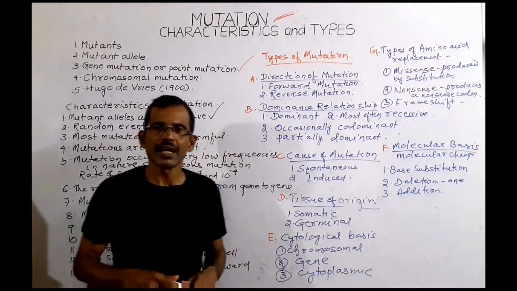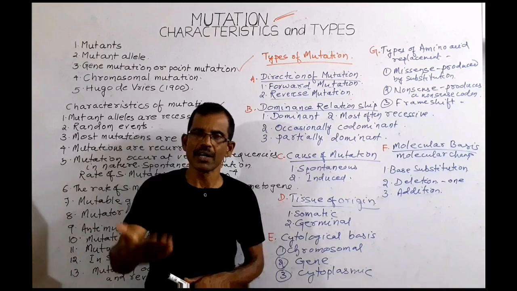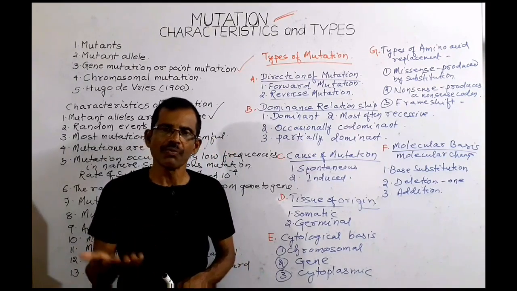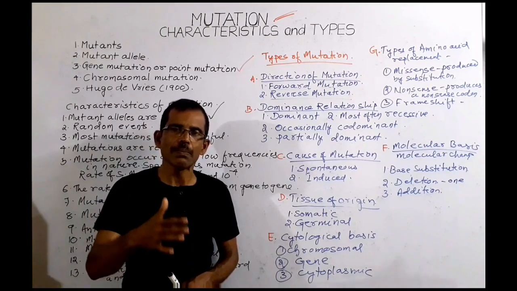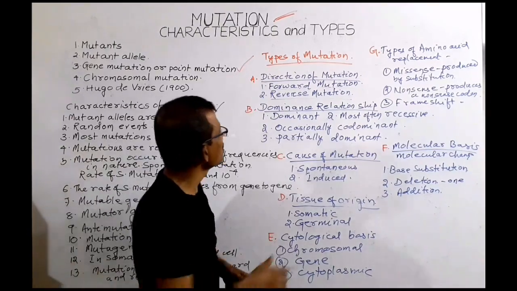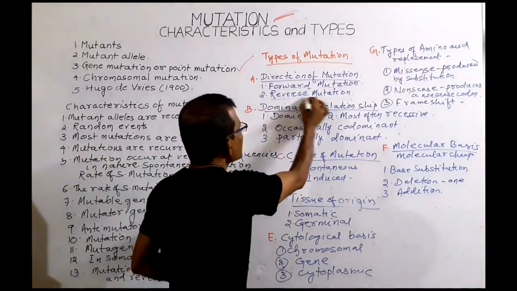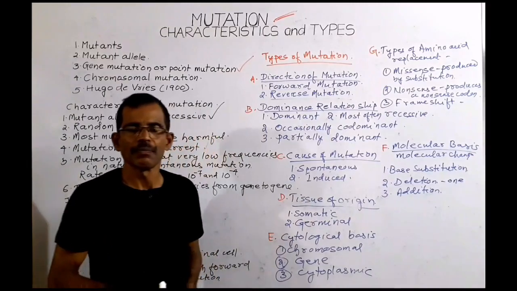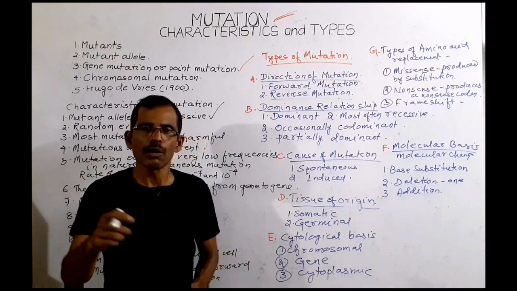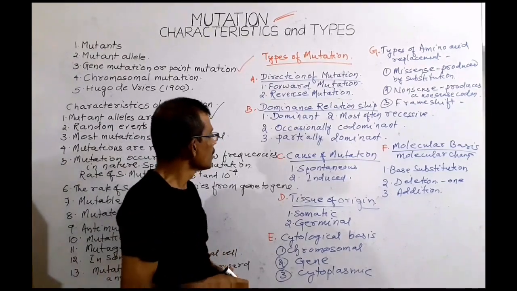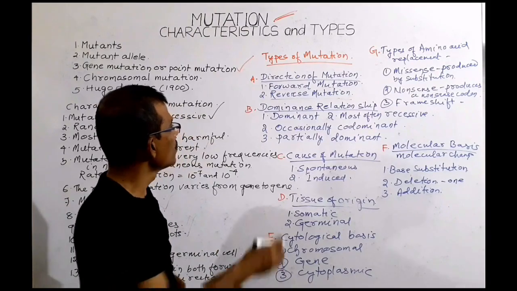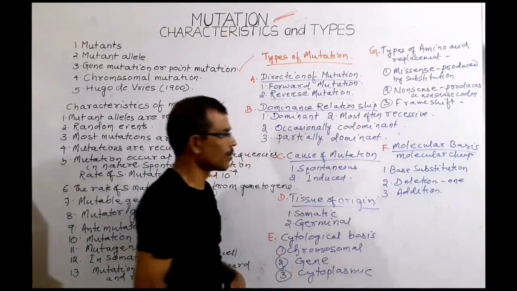The mutation that takes place in a forward direction is known as forward mutation. Due to a forward mutation, a wild type allele is converted to a mutant allele. What is reverse mutation? In the process of reverse mutation, a mutant allele is converted into a normal allele. Mutation can also be classified on the basis of dominance relationship.